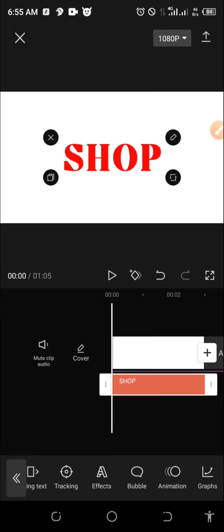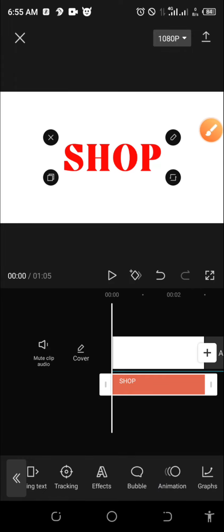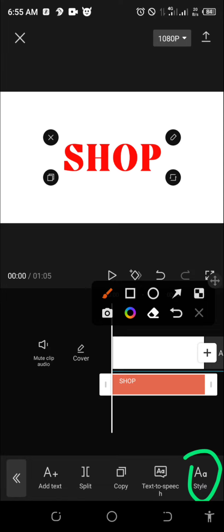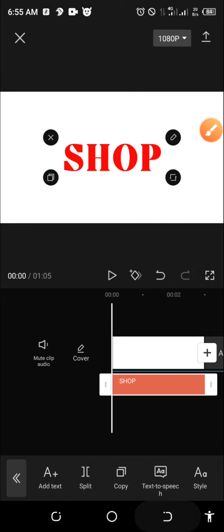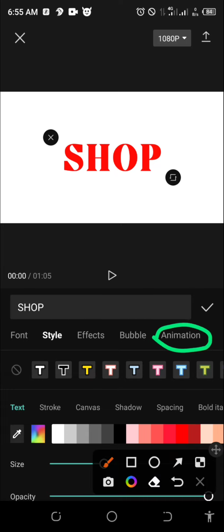So now I will just go to animation here. You can see animation. This is one way. Another way is that I will just go to style. Okay, I will just go to this style. So let me go either way. Let me go to style. Then I will see animation here. Are you seeing it? Remember, this is our font, this is our style, this is our effect, this bubble.